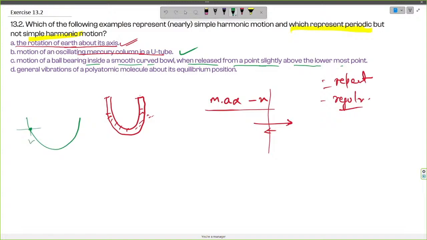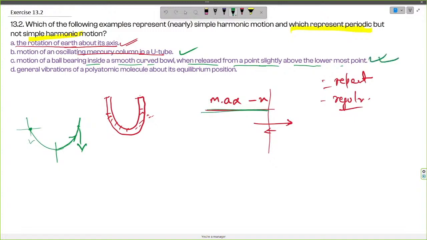So we can say that the motion will be simple harmonic in this case, because when we release the ball over here, it will gain kinetic energy and it will rise on the other side. And when it rises on the other side, the retarding force will be acting in the opposite direction of its motion. Since it is going up, the force will be acting downwards, so it will resist the ball bearing, and that's what the condition of SHM says. So this motion is going to be a simple harmonic motion.